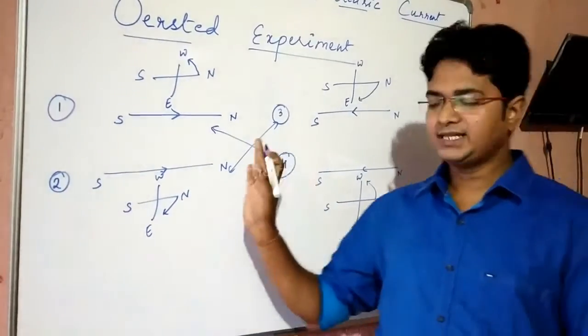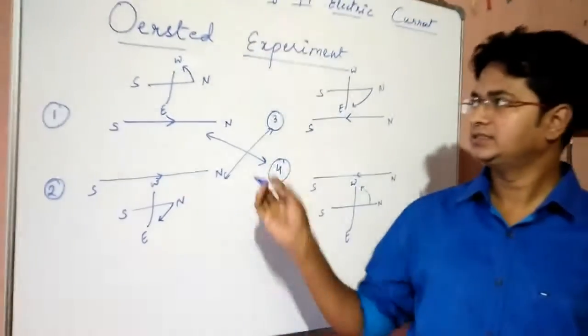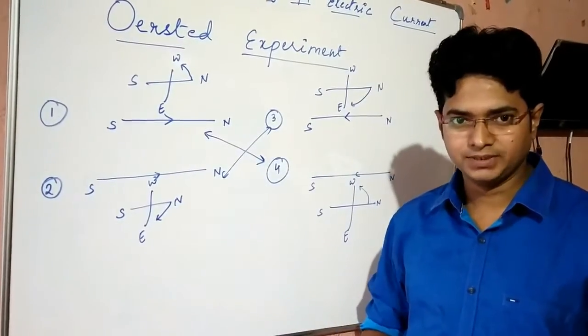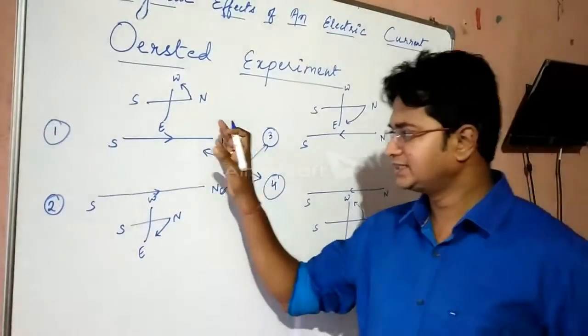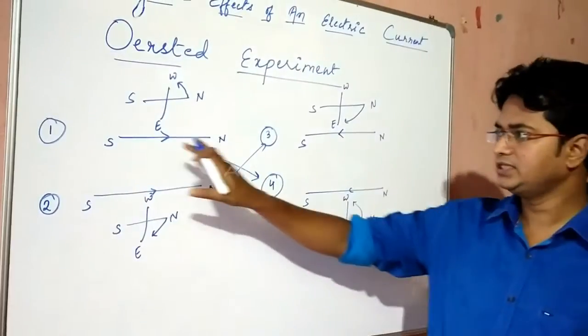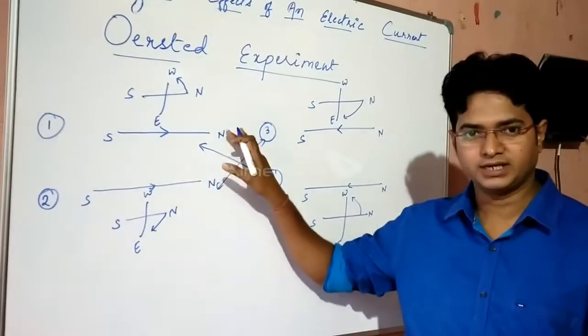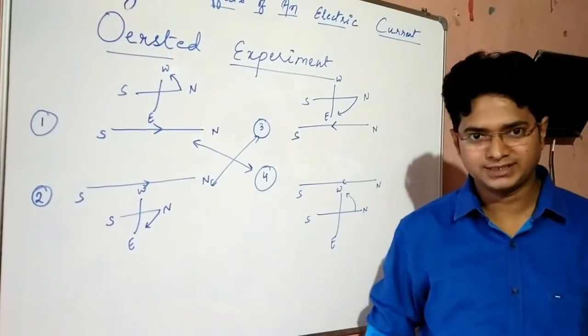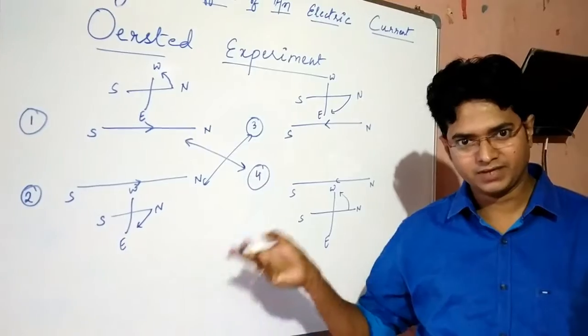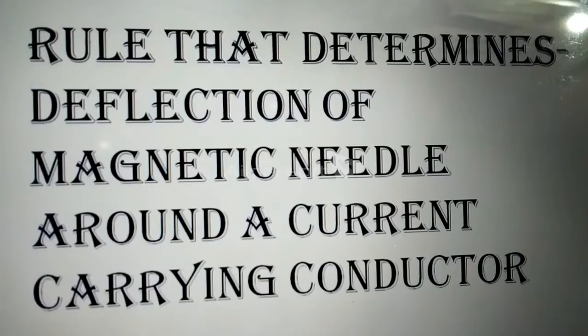Now, in the examination generally it is asked, explain Oersted experiment in CBSE standard 10. So you can just make these 4 diagrams and you can just write the condition that you are observing. In this way you can easily explain Oersted experiment. This is a trick and it will help you to understand in a better way.